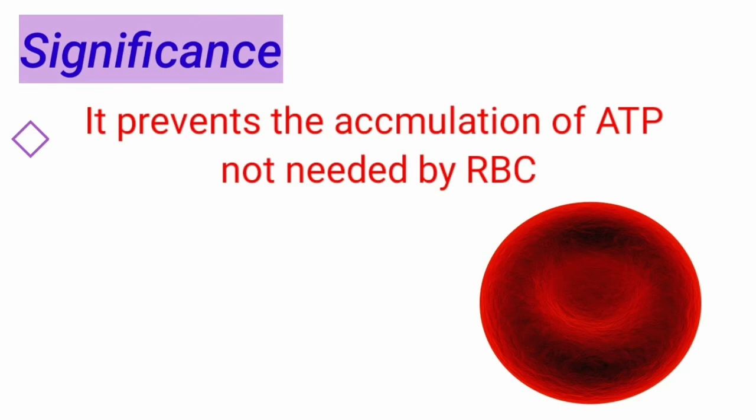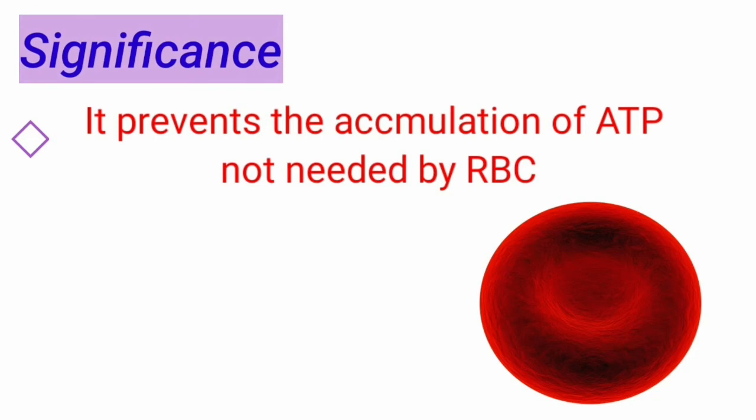When ATP accumulates, it inhibits glycolysis. So in order to prevent this stopping of glycolysis by excess ATP, we need a mechanism that prevents the accumulation of excess amounts of ATP in the RBCs. And that mechanism is the BPG shunt.